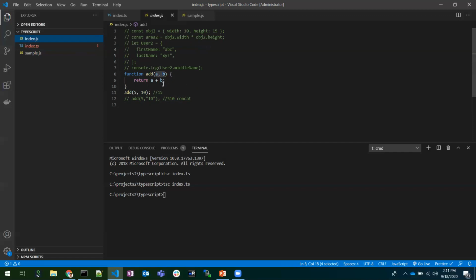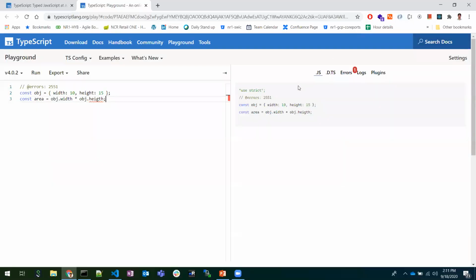So this is all about TypeScript, and there are a lot of features available in TypeScript. The question here is, should we learn JavaScript or TypeScript? We need to start with JavaScript. At any point of time we need to learn JavaScript. Whatever we learn in JavaScript will be helpful for learning TypeScript. So this is all about why we need to use TypeScript in our projects.